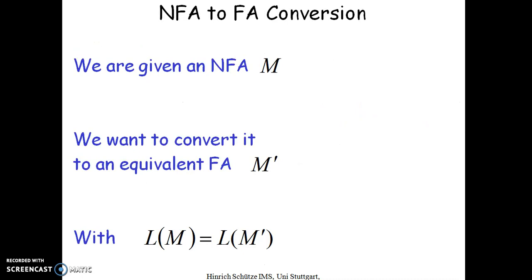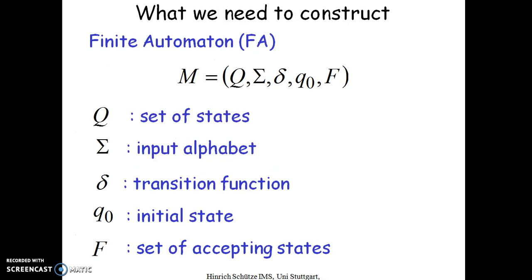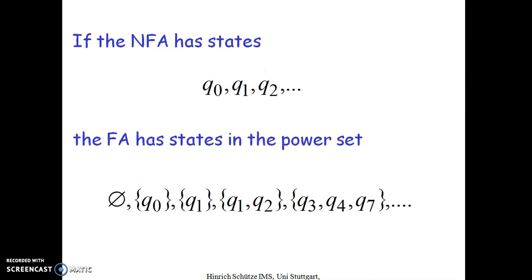Now we'll see NFA to finite automata conversion. We are given an NFA M. We want to convert it to an equivalent deterministic finite automata with language equal. What we need to construct is a finite automata. Finite automata definitions we have already seen: set of finite states, input alphabet, transition function, initial state, and set of accepting states.